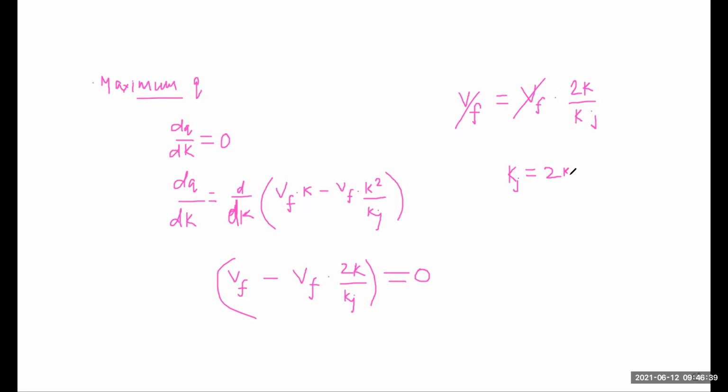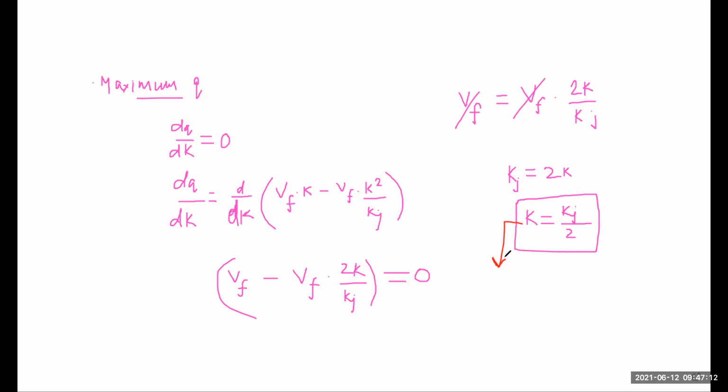So we get our k value as k is equal to kj by 2. So basically here our k is equal to kj by 2. This k is known as density at which maximum flow occurs. So basically this is our density at which our maximum flow will occur. So this density is known as optimum density.